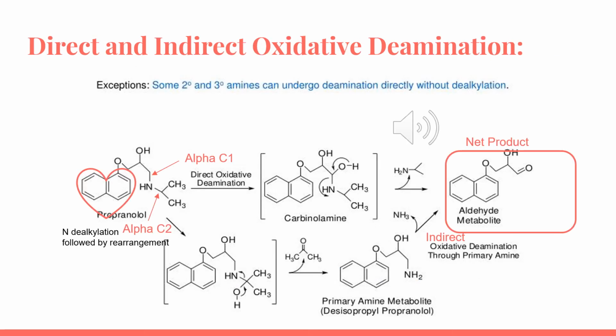For the direct and indirect oxidative deamination, here is a secondary amine with two pathways for metabolism. We have two alpha carbons, each with at least one hydrogen. We analyze the urine and check for metabolites. Two metabolites, an amino group and ketone acetone, are all four products. We look for the primary amine metabolite and the NH3. If we find them, we had indirect deamination. If we look for NH2CH(CH3)2, this means that we had a direct deamination.